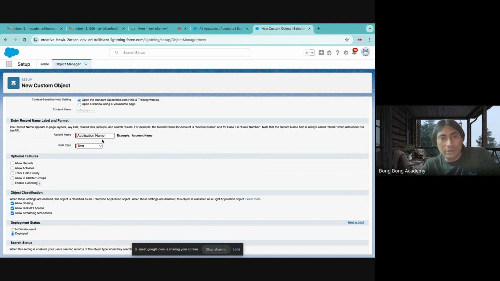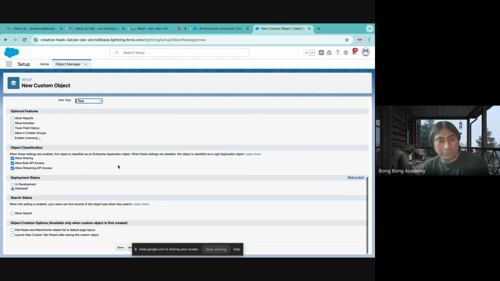The name field automatically comes when the object is created. The data type of the name field can be made auto number or text. We'll discuss this in thorough detail in the next class: what are the different field types and what is the use of each. So data type right now we'll keep as text, and that is a mandatory input field.